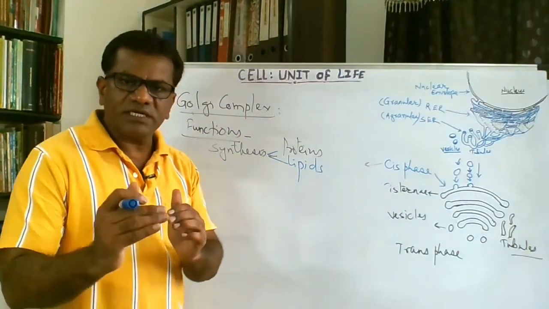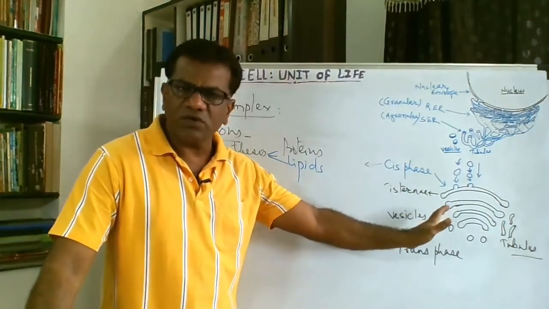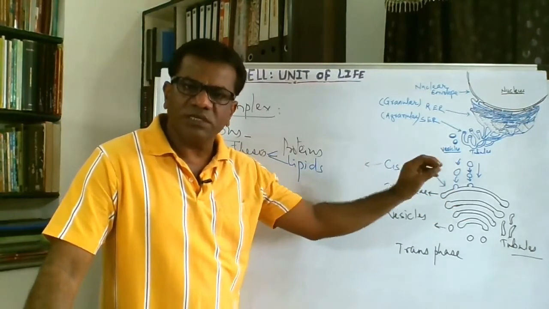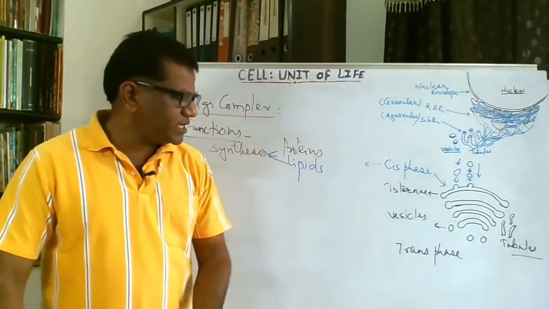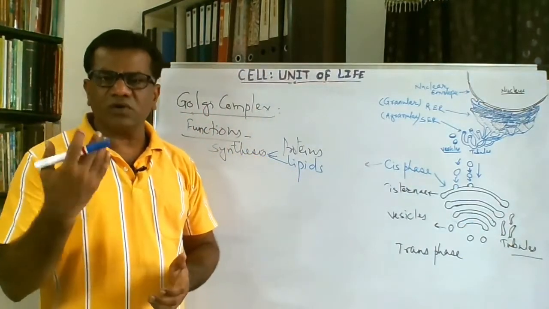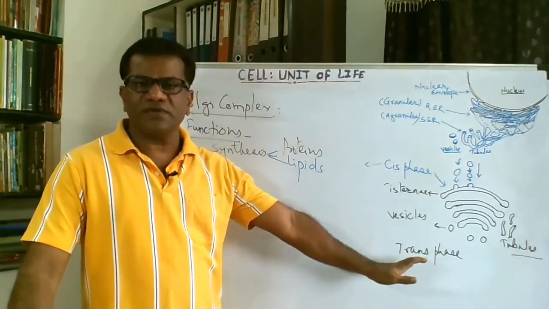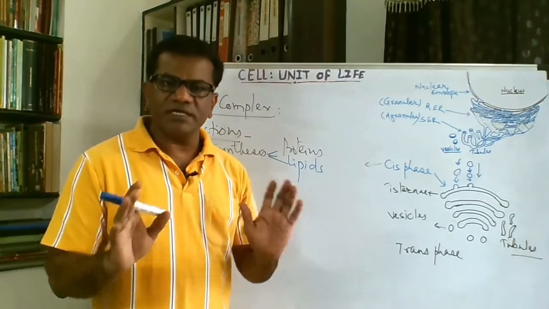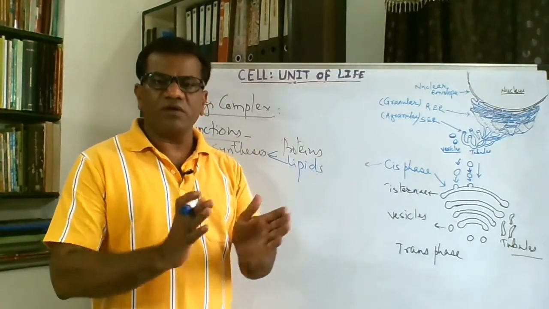Likewise, the material is sent ahead and ahead in the Golgi complex, and in each cisternae some processing, some refining takes place, and lastly when the proteins or any material, lipids, reach toward the trans phase, they are totally processed material. The material is totally processed and now it is ready for export.